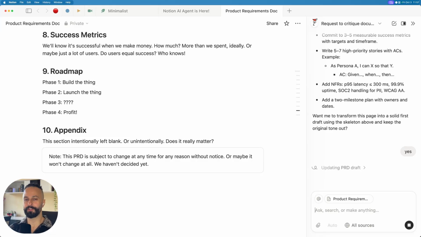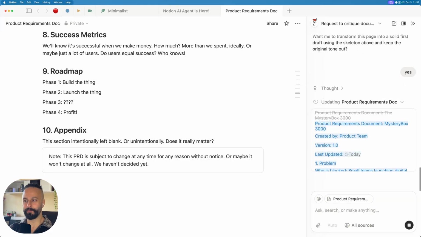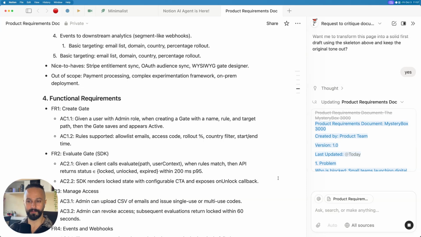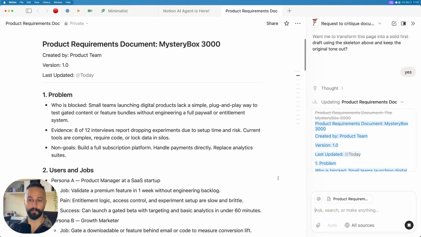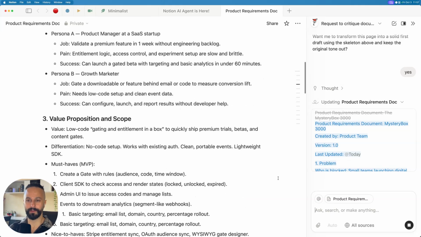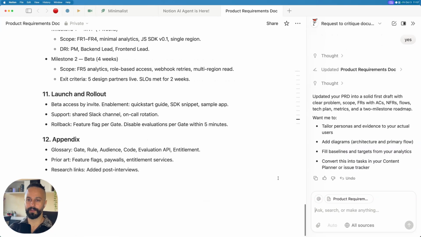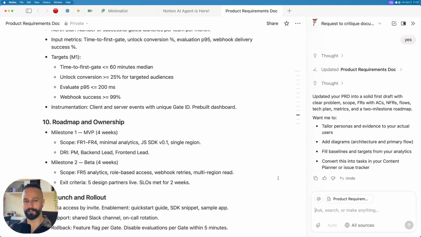The functionality jumps out of the chat window into the page, and you can see it updating in real time. So now it looks a lot more professional. It has a proper problem intro, users and personas. Pretty awesome, right? Again, I'm hoping you can see how much flexibility and room for imagination there is here.